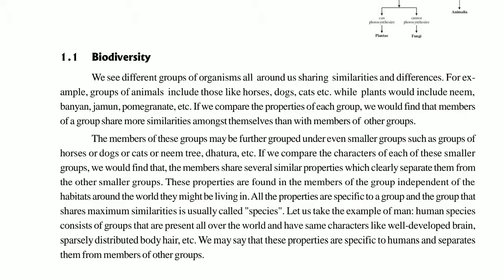Okay, so the study of the difference or the specific group is known as your species. Species is the smallest unit when we talk about classification, and here all the properties are specific to a particular group. Suppose you take the example of cat.